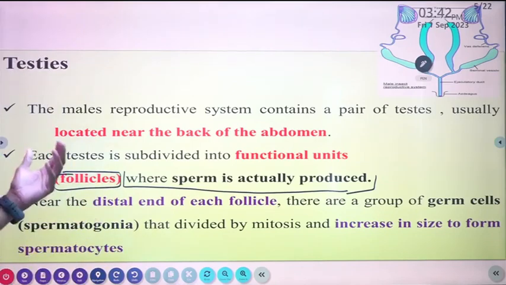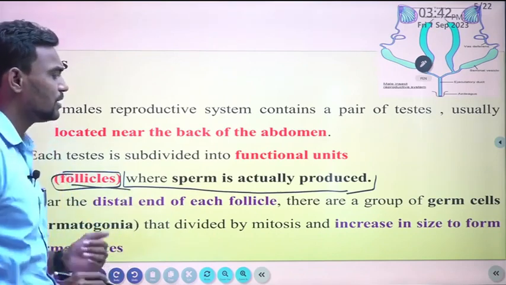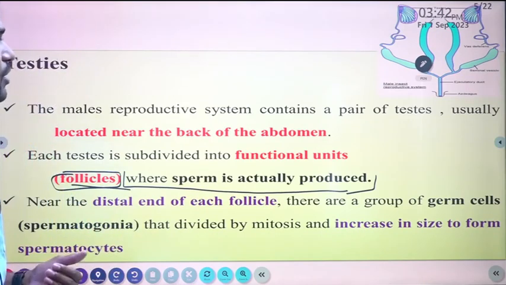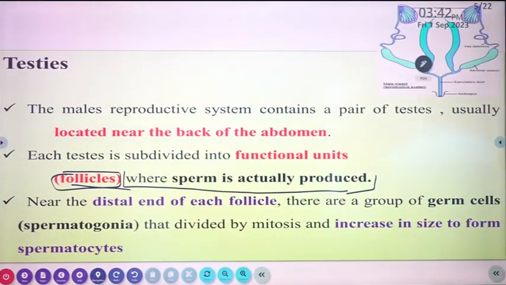So the functional unit of the testis is called the follicle, where the production of sperm takes place. Near the distal end of each follicle there is a group of sperm cells, spermatogonia, that divide by mitosis and increase in size to form spermatocytes.